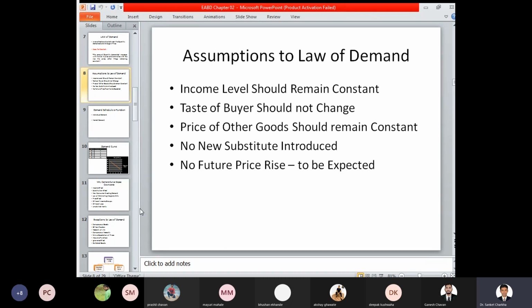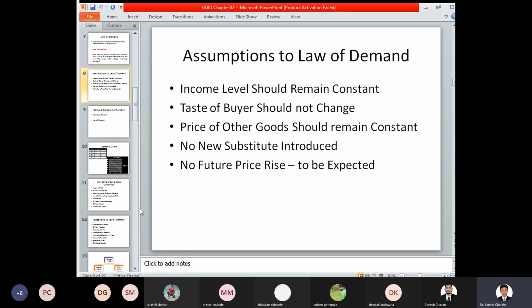For a specific time duration, whenever the law of demand has to be estimated, for example if you are calculating the law of demand for 3 months or 6 months, then during that period and after that period, there should not be an expectation of a future rise in the price of this particular product. For example, the price of sugar as of today is rupees 40 per kg. If it is expected that in future there will be excessive production or low production, and due to this the price of sugar may increase.